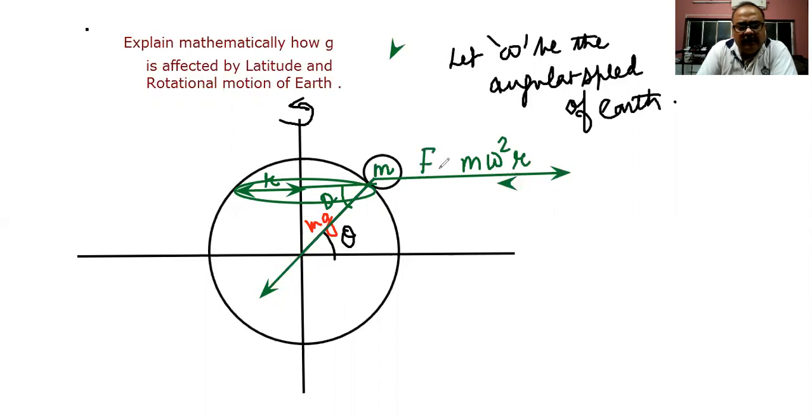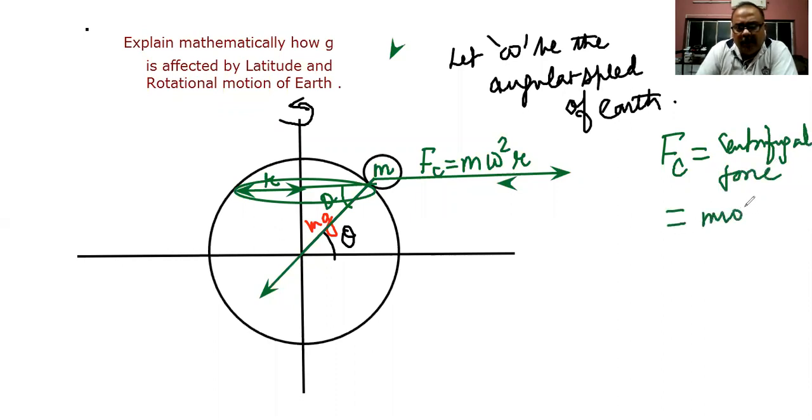So there are two forces. One, the centrifugal force, equal to m omega square r. And number two is mg, the weight of the body.